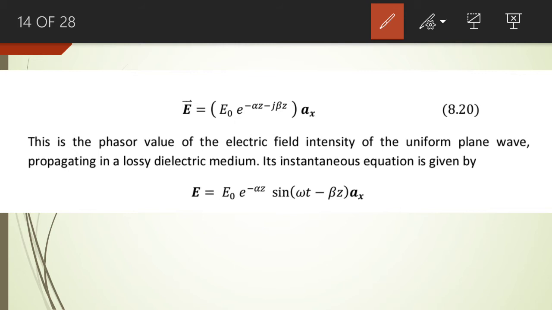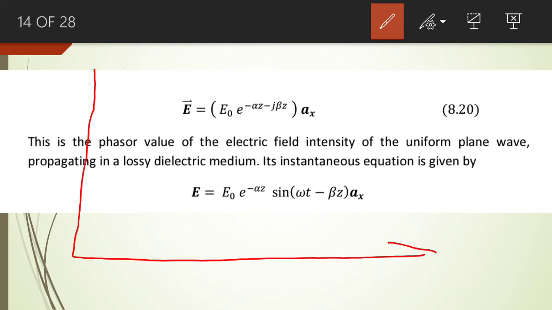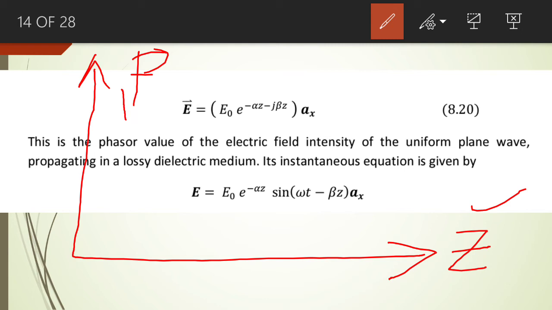If we plot the power of the wave with respect to its distance, z represents the distance traveled by the wave and p represents the power of the wave. The power of the electromagnetic wave decreases exponentially with respect to the distance traveled.